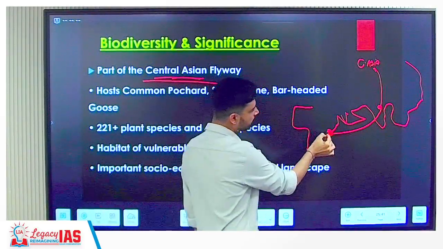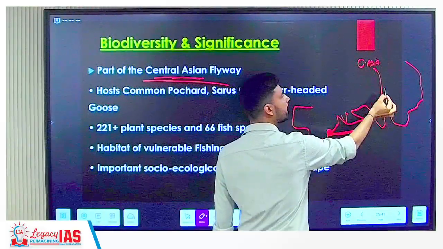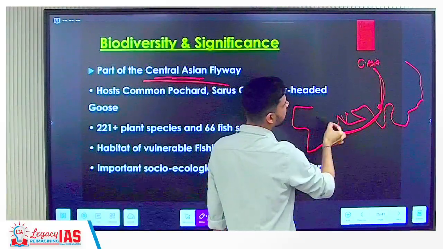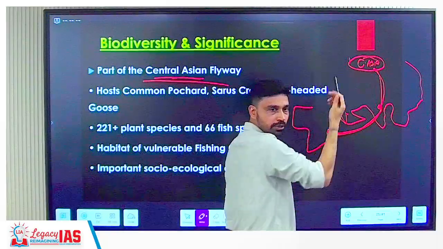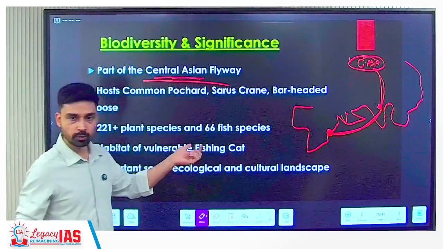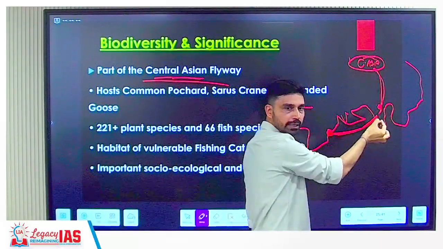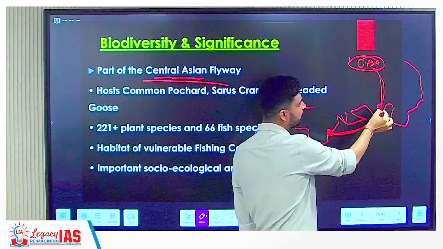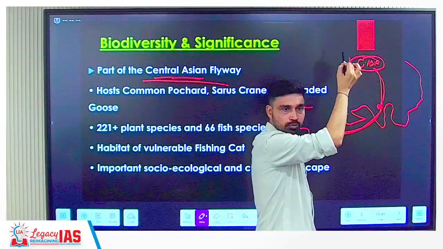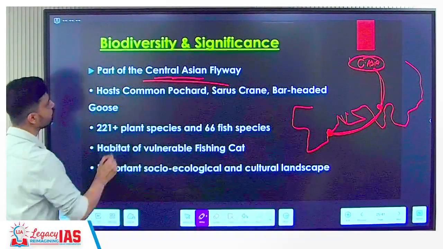Flyway means a bird begins its journey from Africa, uses it as a rest stop, and then after some time moves to the Central Asian countries. So this is the Central Asian flyway. Because in the winter, what happens? Temperature here becomes very, very low. Food availability becomes very low. Birds cannot survive there. So every winter, what do these birds do? Migratory bird is a term you would have heard about. They come to the area where you have high temperature. So they come here to India, and they further go to Africa. In the summer, they return back to Central Asia. So annually you would see this kind of migration pattern. So that's why it is a part of the Central Asian flyway.